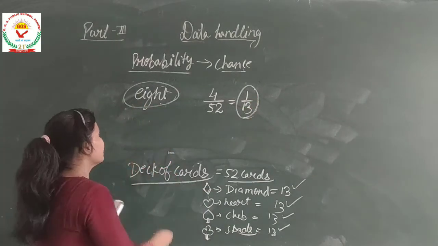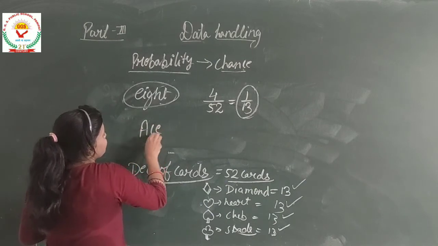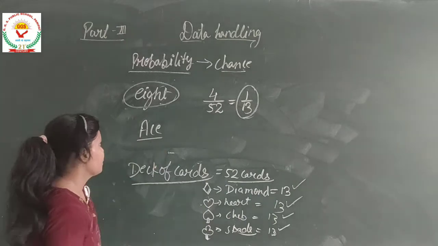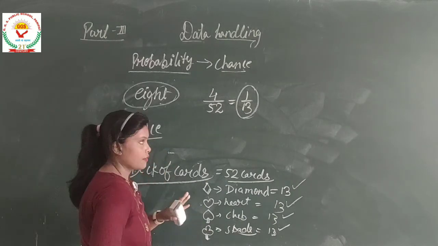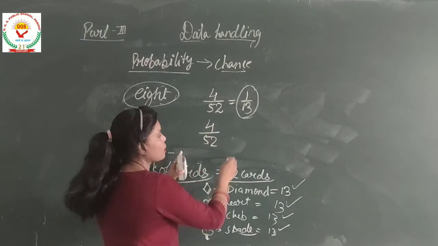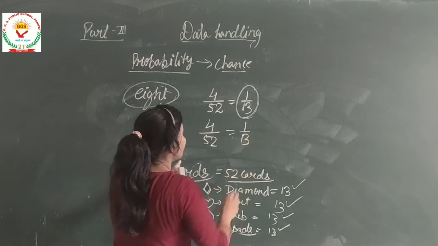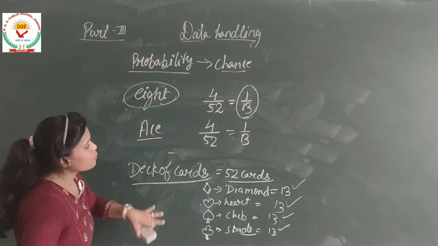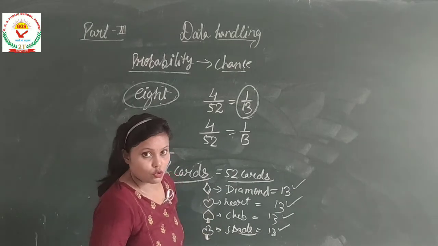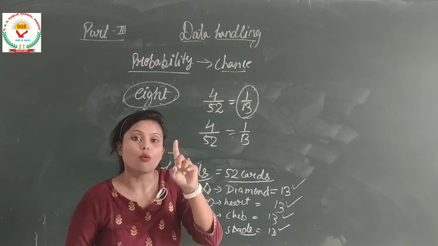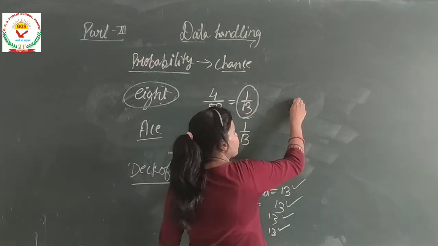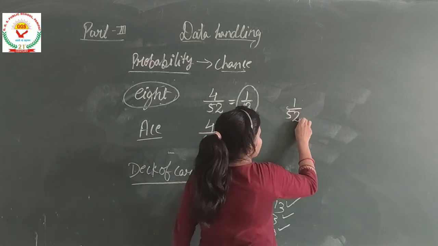So let's have, what is the probability of getting an ace? Ace is the ikka. So there are 4 ikkas, right? So 4 divided by 52 will be the probability. On solving we will get 1 by 13. But if I say what is the probability of getting the ace of diamond? So ace of diamond is only 1. So the probability of getting the ace of diamond will be 1 by 52.